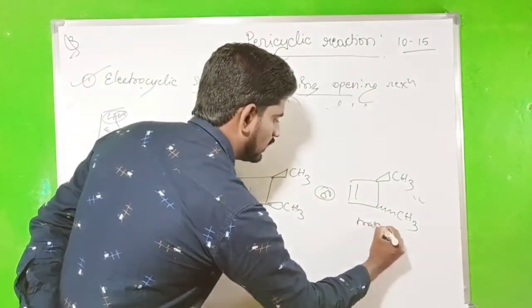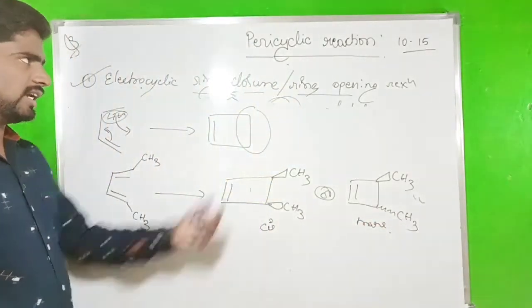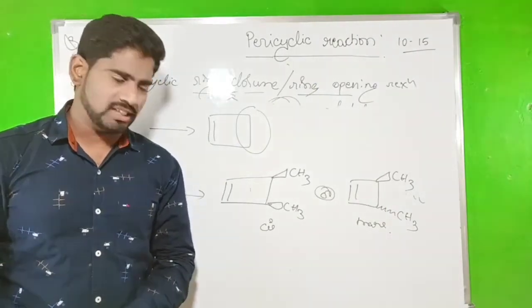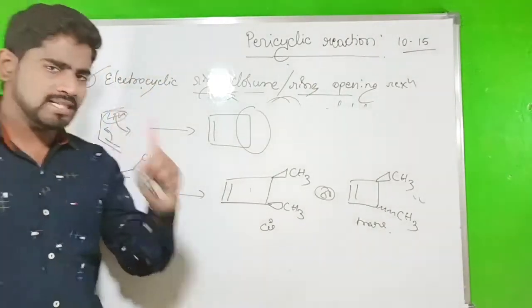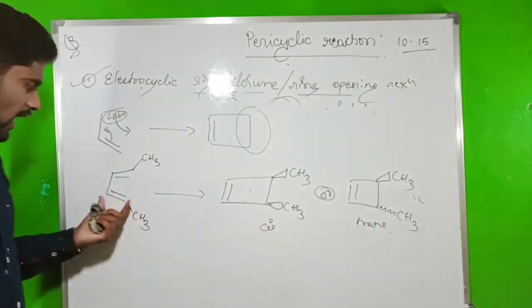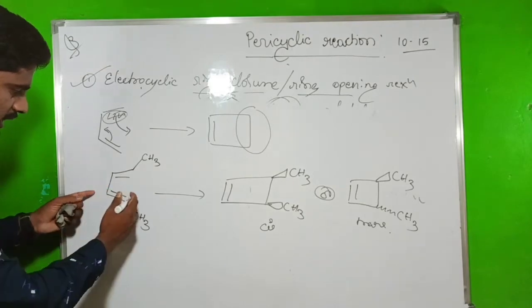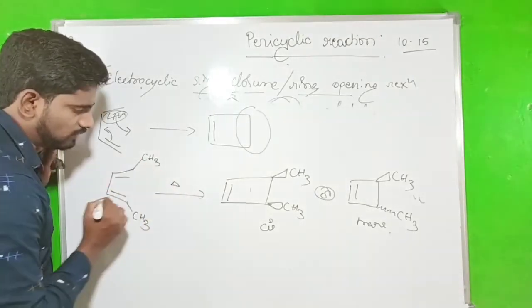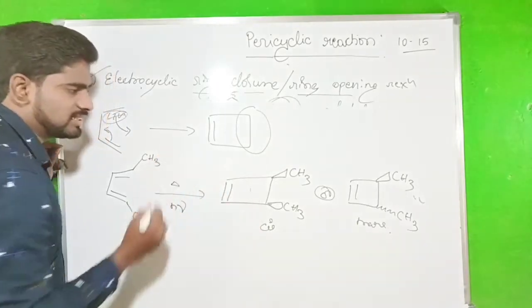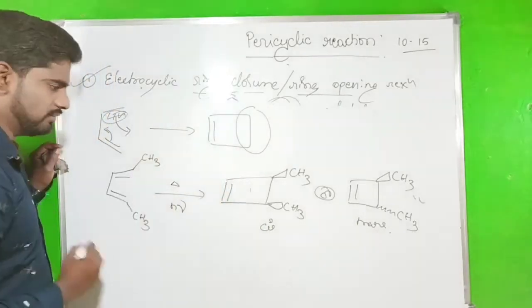This one will be the trans. But we already told that a pericyclic reaction is a stereospecific reaction, so it gives only one single product, either cis or trans. But we have to identify which one in this reaction, whether the condition is thermal or photolytic, and whether the given product will be cis or trans. We have to identify.